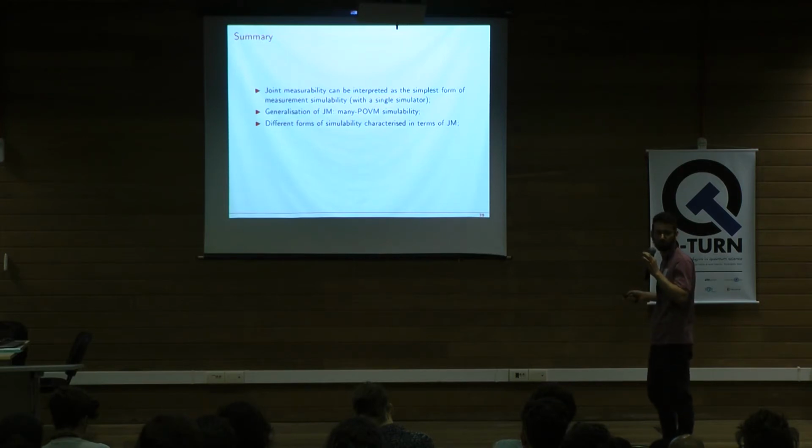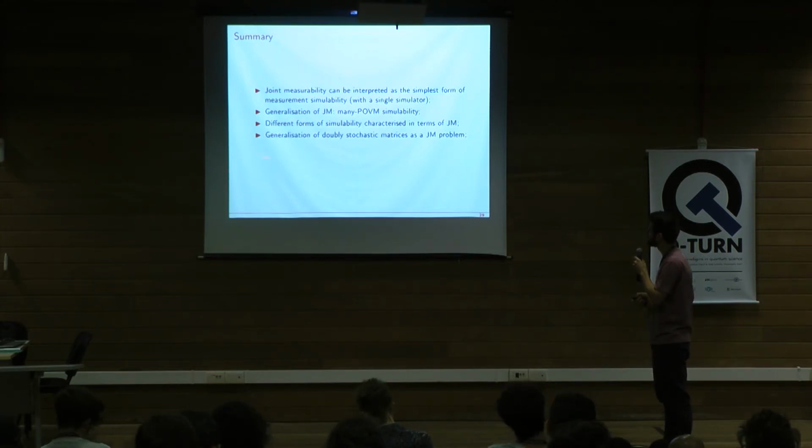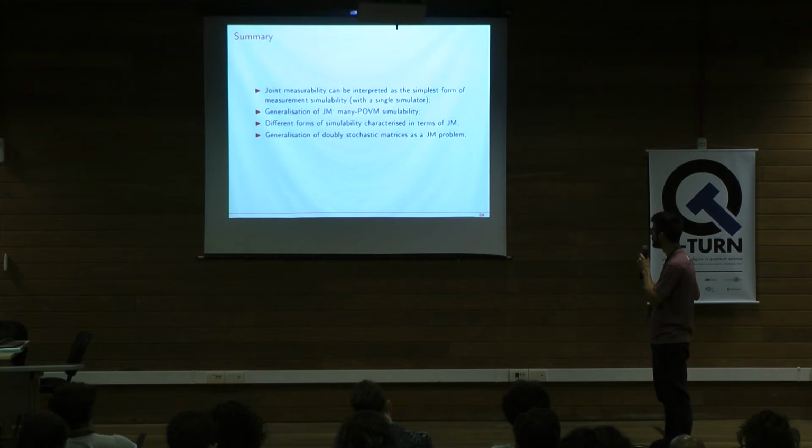So this supports our saying that joint measurability is very important in quantum measurement theory in terms of simulability, right?